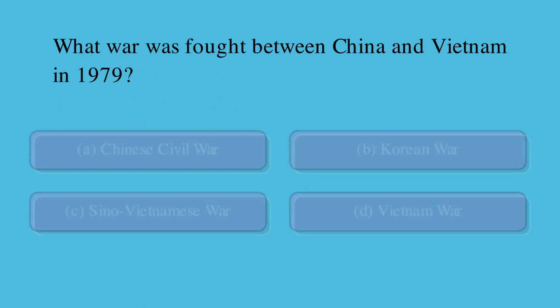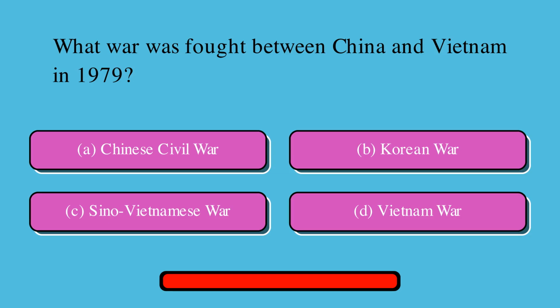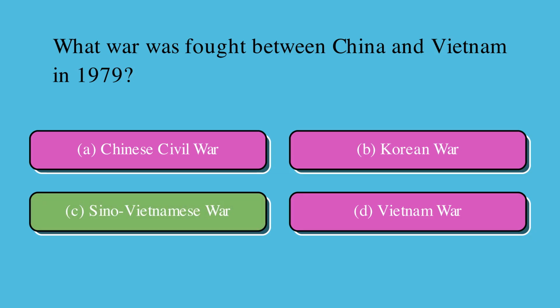Which war was fought between China and Vietnam in 1979? A. Chinese Civil War, or B. Korean War, or C. Sino-Vietnamese War, or D. Vietnam War? Correct answer is C. Sino-Vietnamese War.